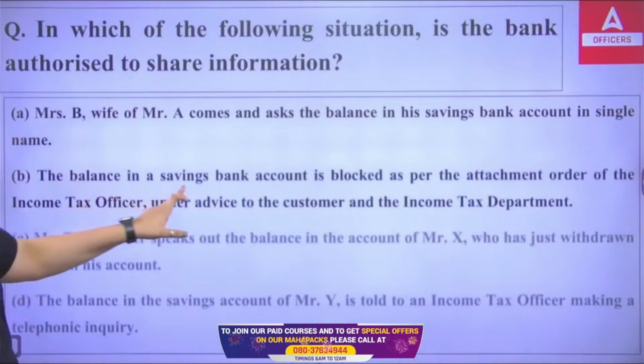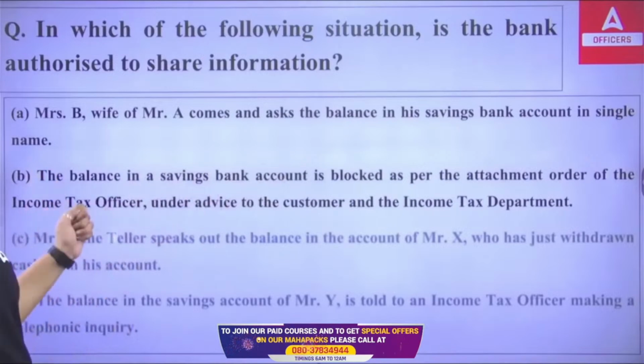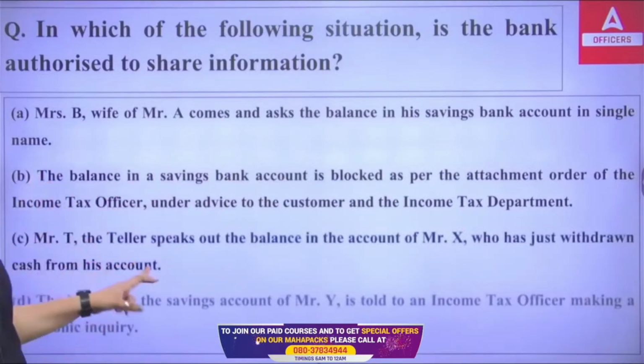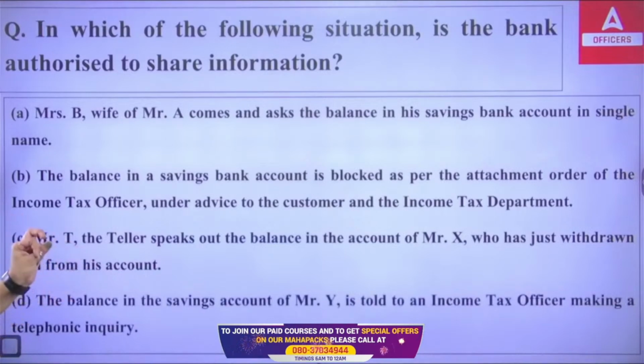Second, the balance in a savings bank account is blocked as per the attachment order of the income tax officer under advice to the customer and the income tax department. Third, Mr. T, the teller, speaks out the balance in the account of Mr. X, who has just withdrawn cash from his account. Fourth, the balance in the savings account of Mr. Y is told to an income tax officer making a telephone inquiry. So what do you think? In which of the following situations is the bank authorized to share information about the customer? A, B, C, or D?